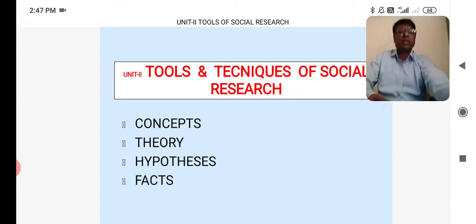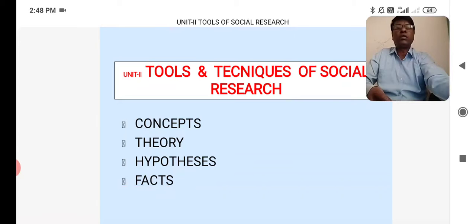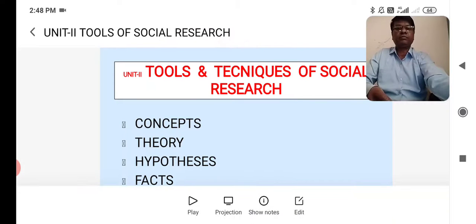Today, I would like to discuss the methodology of research, Unit 2: tools and techniques of social research. In this, we will observe some tools and techniques. First one, concepts; second one, theory; third one, hypothesis; and fourth one, facts.